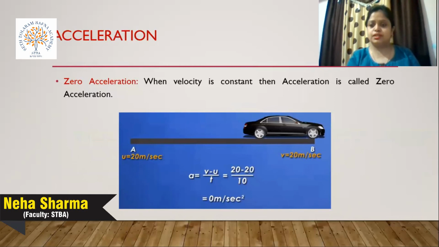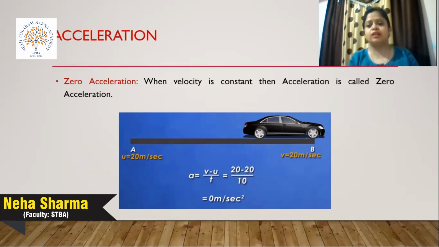Now the next part is zero acceleration. What does it mean? When velocity is constant, then acceleration is automatically zero. Suppose the initial velocity and final velocity of any car or object are the same, in that case the answer is zero. As an example, a car is moving from point A with a velocity of 20 meter per second, and when it reaches point B, the velocity is constant, 20 meter per second. So when we put the values in the formula v minus u by t, it is 20 minus 20 by t, and we get 20 minus 20 is 0. This type of case is known as zero acceleration.